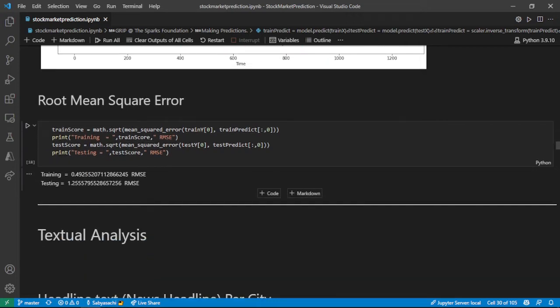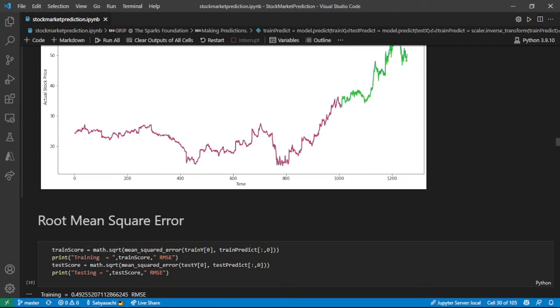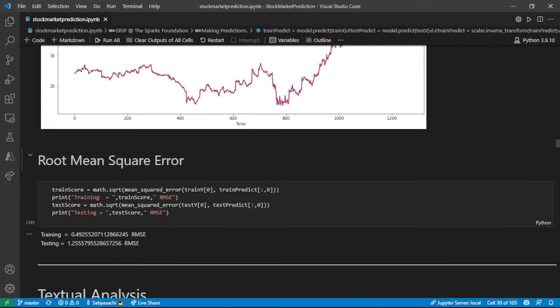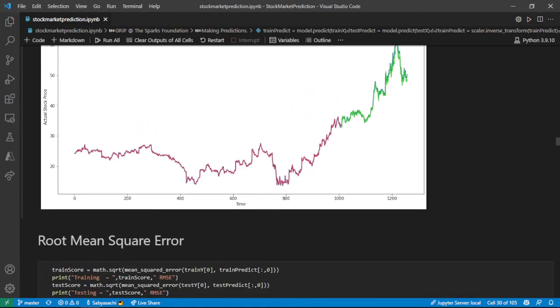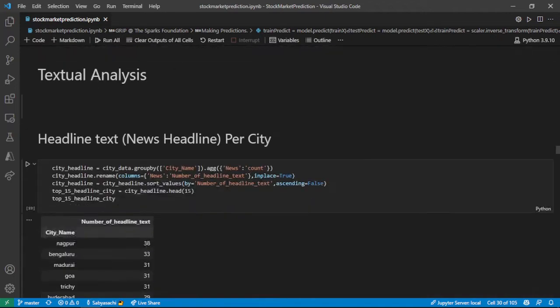Now I am calculating the RMSE, that stands for root mean square error. On the training dataset there is about 0.50 RMSE. As you can see, this is hardly off the track. On the testing dataset, I have 1.25 RMSE, so it is a bit off the track, but it's still very good.